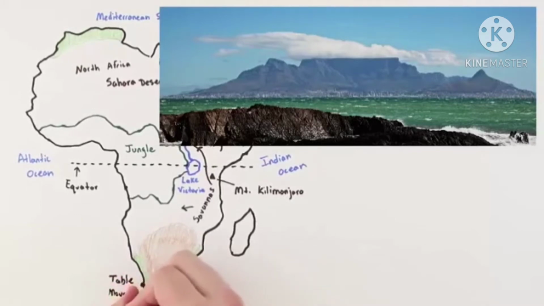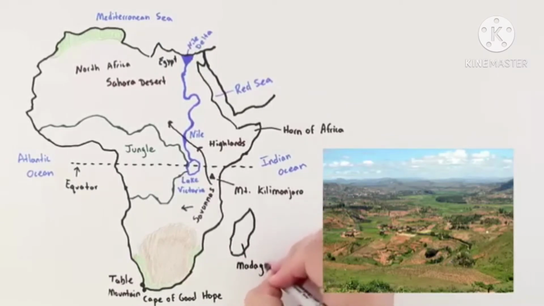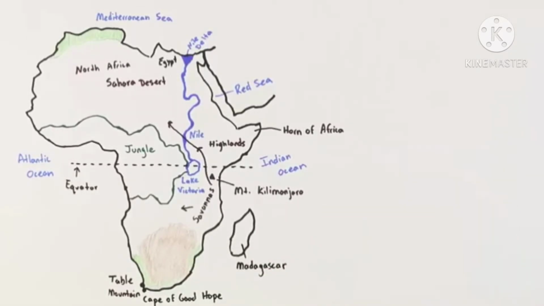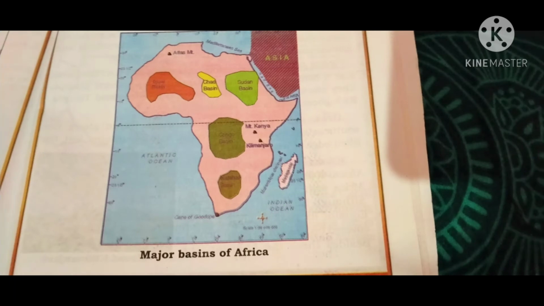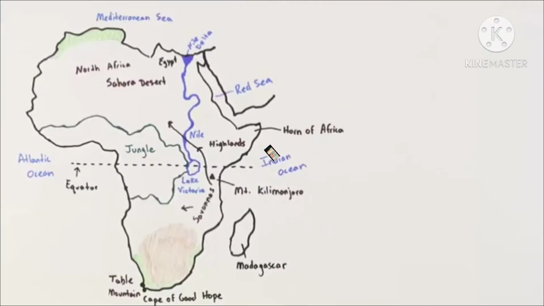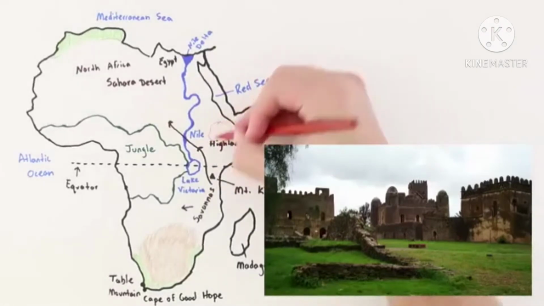The fourth one is the Congo Basin. It is a great structural basin and is occupied by a plateau. River Congo and its tributaries flow across it. It is a forested area. And the fifth one is the Kalahari Basin. It is mostly a desert and steppe area. It's surrounded by plateau rims. On the screen you can see the basins of Africa. The small spots are the 5 basins of Africa.